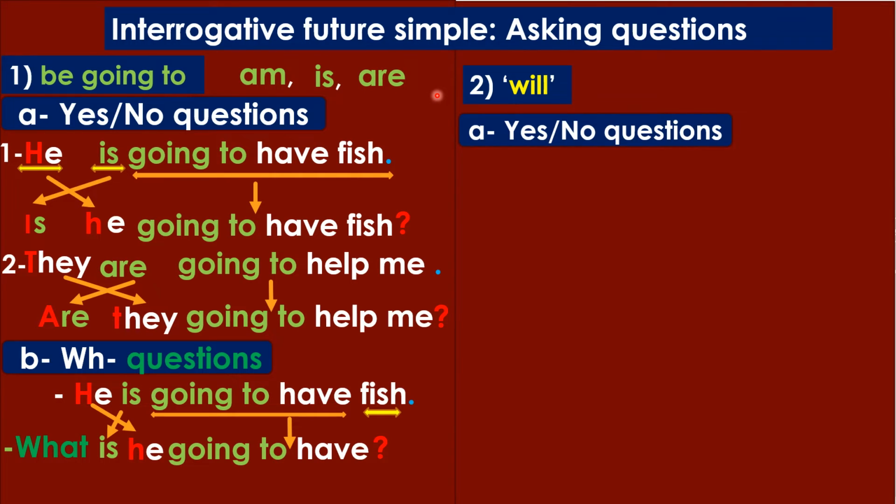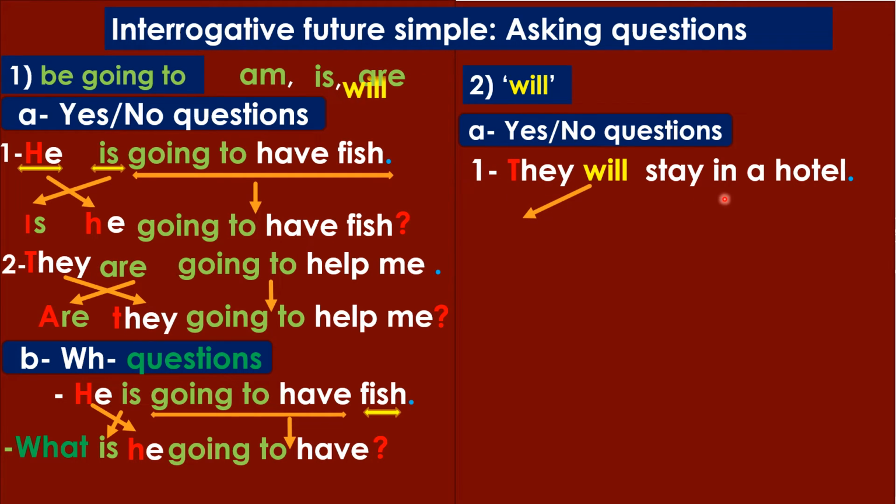Okay, let's ask yes/no questions on sentences containing the helping verb will or the modal auxiliary will. We finished be going to. Here we will deal with sentences that have will. Let's ask a yes/no question on the sentence they will stay in a hotel. As usual, we're going to have the inversion. So they will becomes will they.